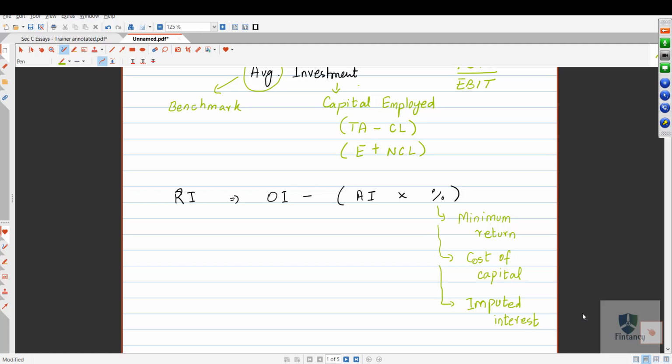So can you manipulate operating income? Yes, definitely you can manipulate operating income figure. That's why the frauds are done. You can manipulate the financial statements to show high profitability. Okay. Anyways, let us return back to the question.